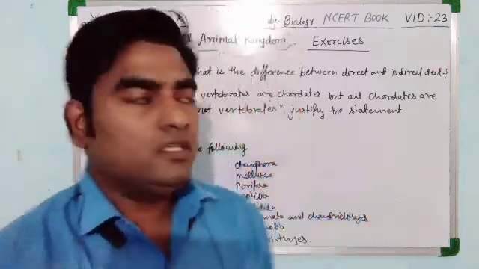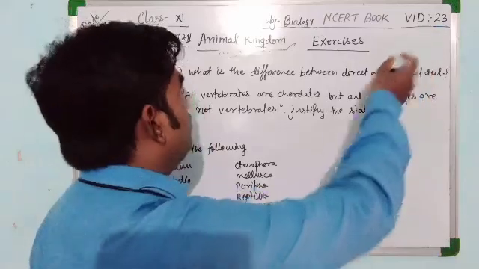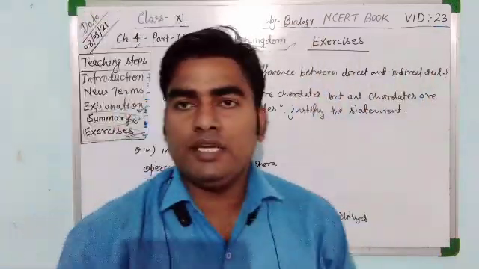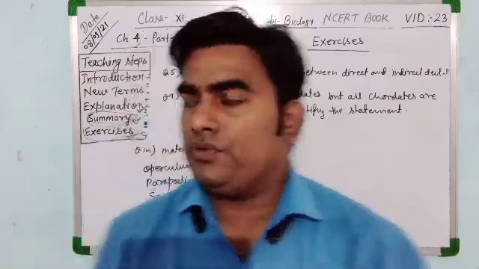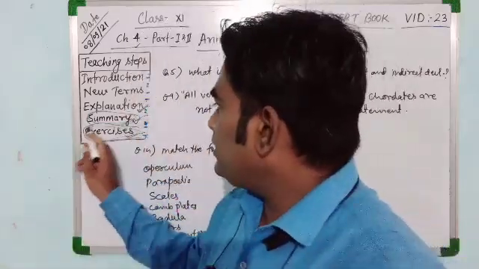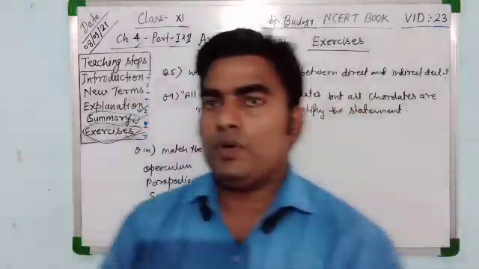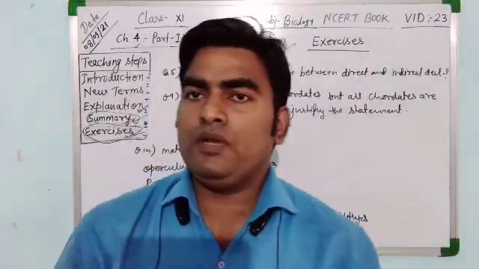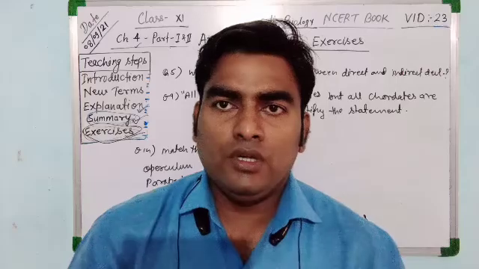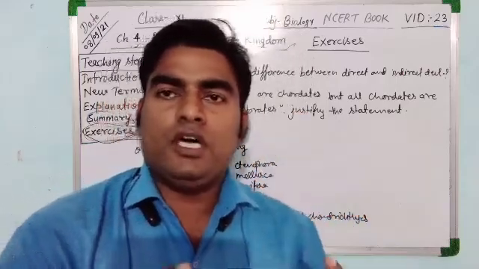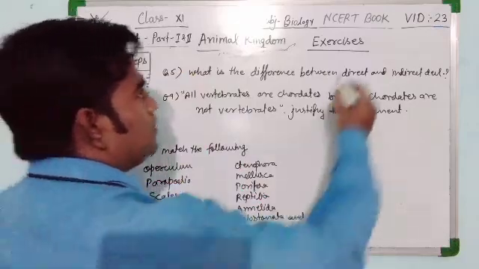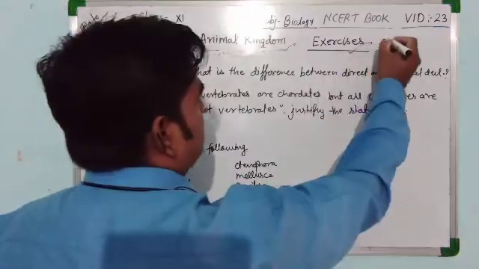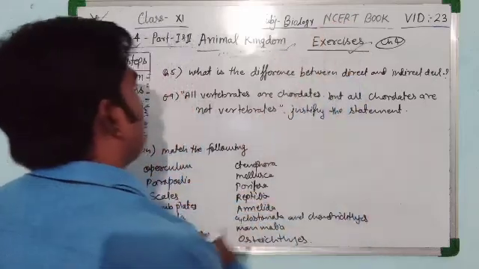Dear students, this is video number 23 of chapter number 4, Animal Kingdom, and this is the last video of this chapter. In this video, we are going to do some exercise question answers. So I pick some questions randomly from your NCERT book and we are trying to solve the answers of these questions. So have a look at the exercise of chapter Animal Kingdom.